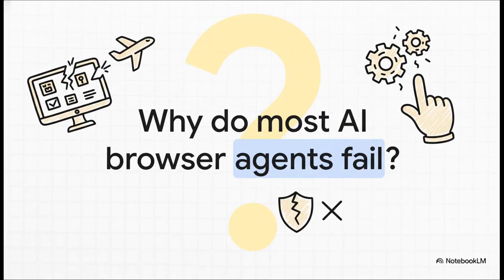So here's the million-dollar question, right? You see all these slick demos of AI agents booking flights or filling out complex forms, but the second you try it yourself, it just breaks. It falls apart. Why? The reason is actually shockingly simple, and it all comes back to that one bad assumption.